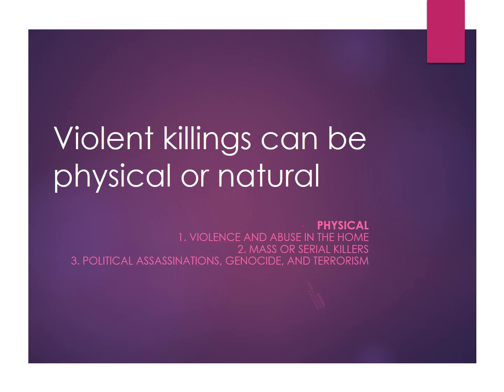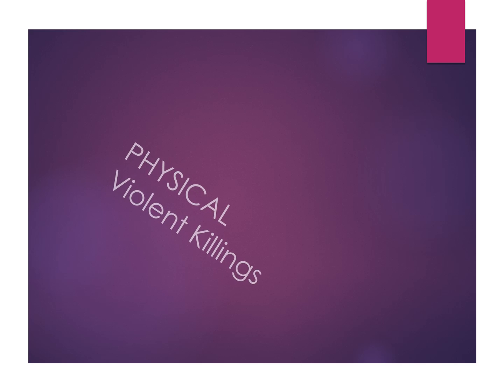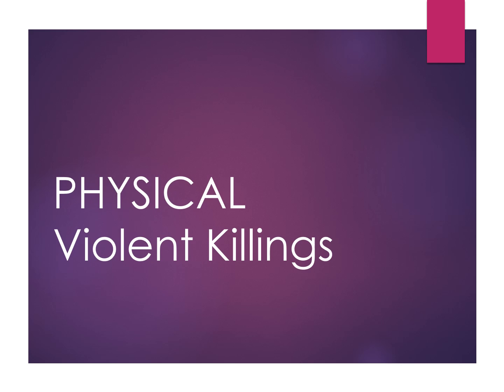Okay, so we're going to discuss that violent killings can be physical or natural. Physical meaning violence and abuse in a home, mass killers or serial killers, political assassinations, genocide, and terrorism. And then for natural violent killings, we'll talk about natural disasters and accidents. So we're going to begin with physical violent killings.